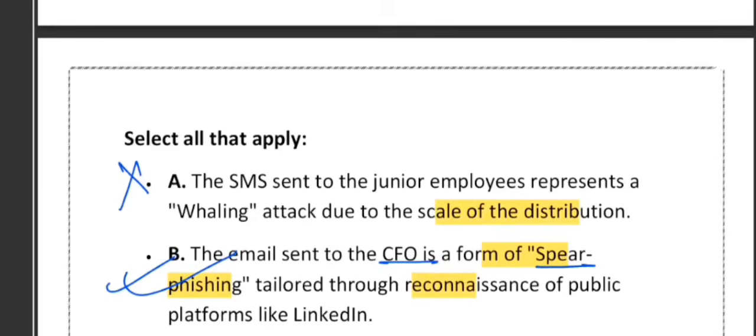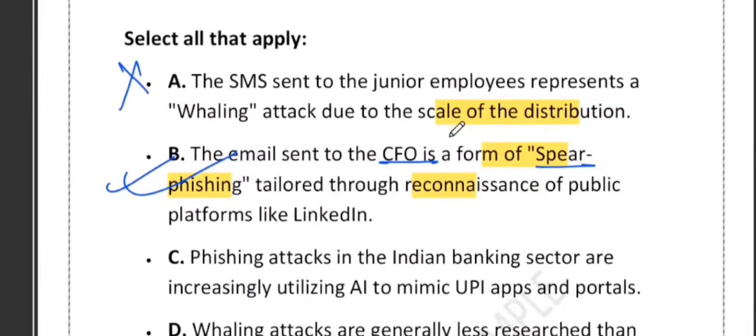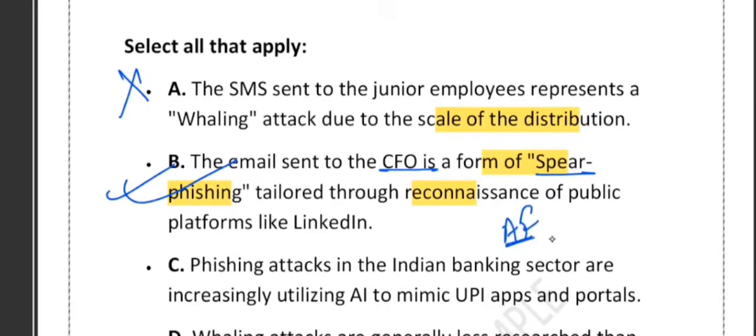Option C says that phishing attacks in the Indian banking sector are increasingly utilizing AI. From the case, it is quite clear that the fake portal perfectly mimicked the internal system, and UPI security was used as a social engineering hook. So this is clearly advanced phishing, and AI, artificial intelligence, is commonly used to clone the portal, generate realistic messages, and personalize attacks. Hence I think C is also correct, right?